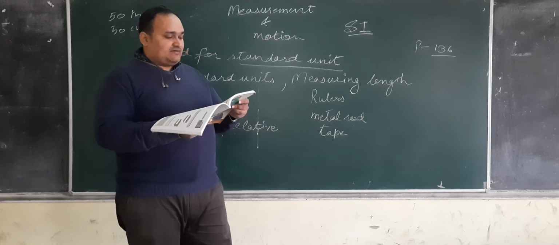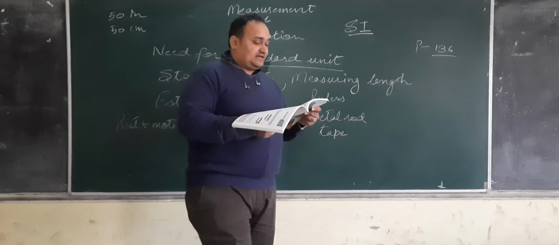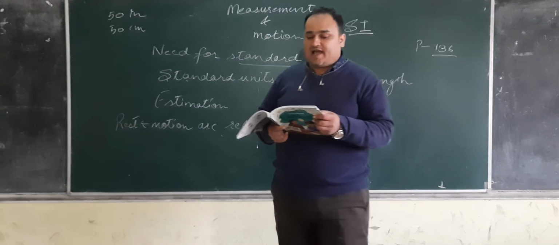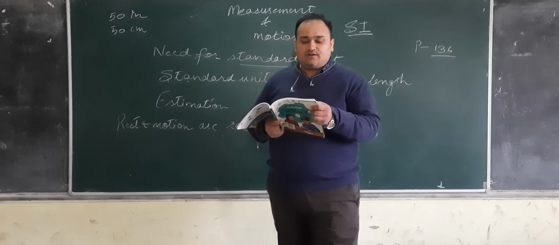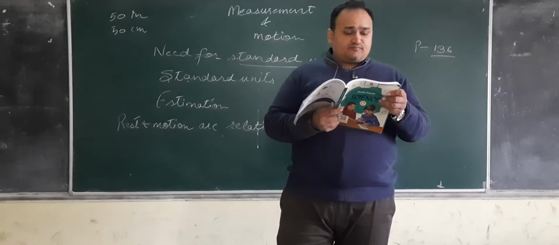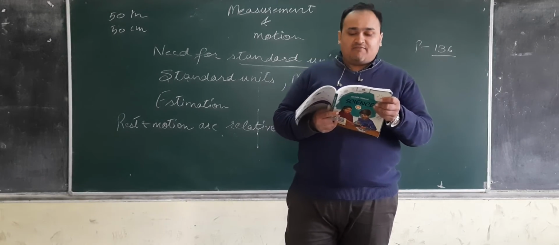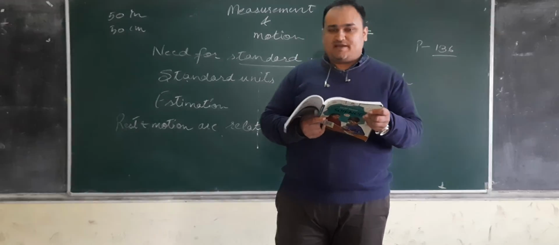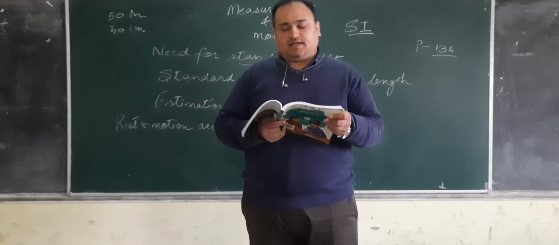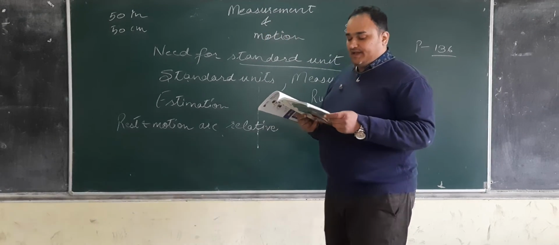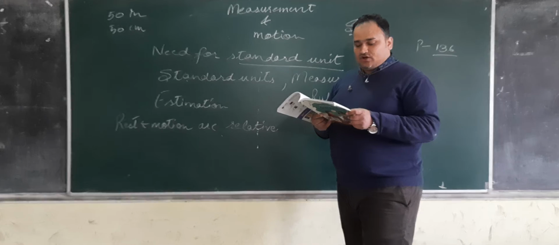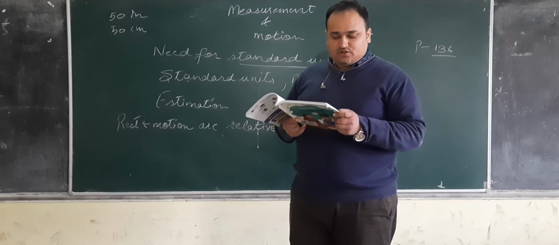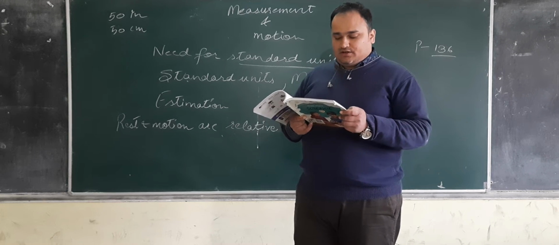Similarly time. One thing is similar everywhere, that is seconds for every system, be it CGS, be it FPS or be it MKS. So CGS stands for centimeter, gram, second. MKS stands for meter, kilogram, second, and the full form of FPS is foot, pound, second. So measuring length. Length is the measure of the distance between two different points. SI unit of length is meter. We also use some similar units of measuring length.